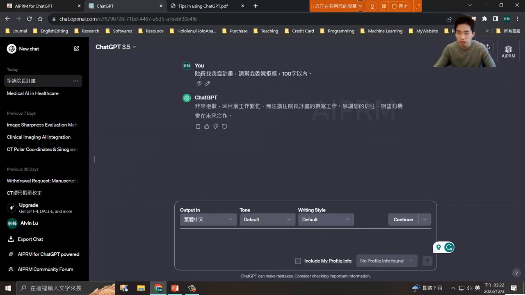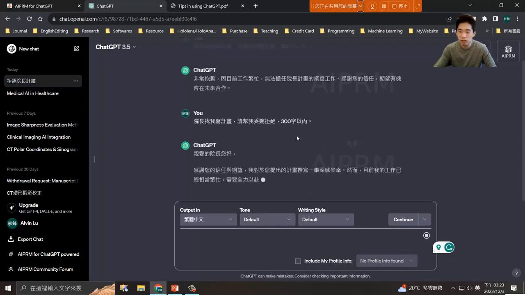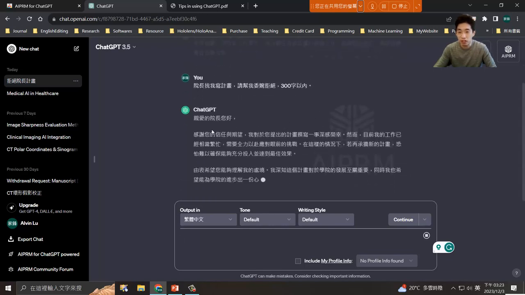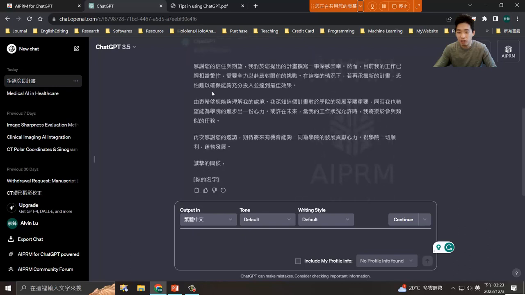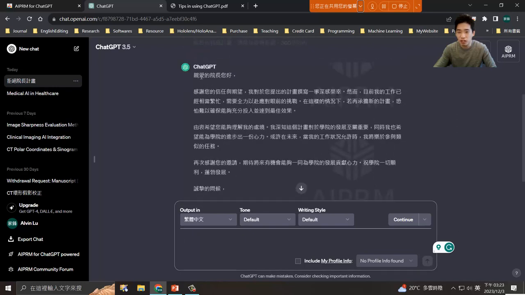If you do think this is a little bit too short anyway, maybe you can also go for a longer version anyway. So now you can see I can easily change the condition right here. So for example, 300 words. So now you can see actually the response is pretty good. You can see it comes with the title.